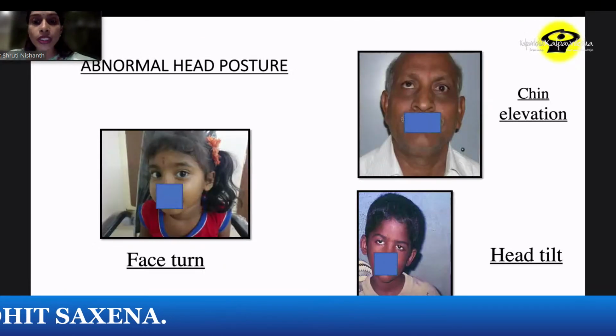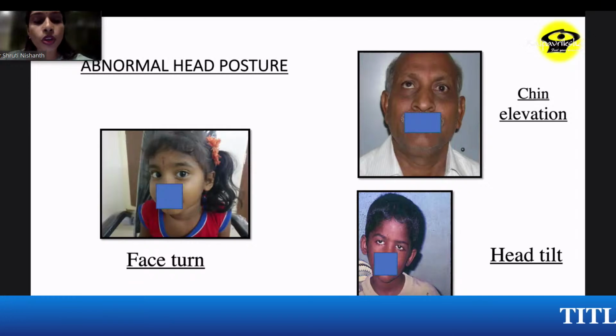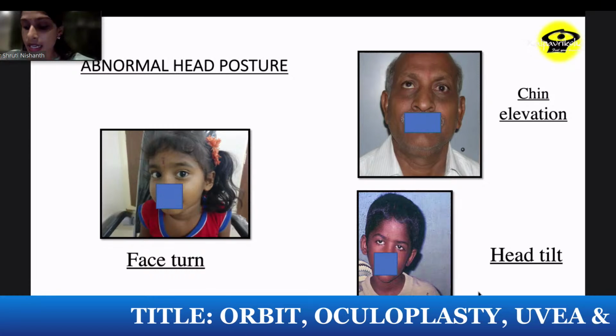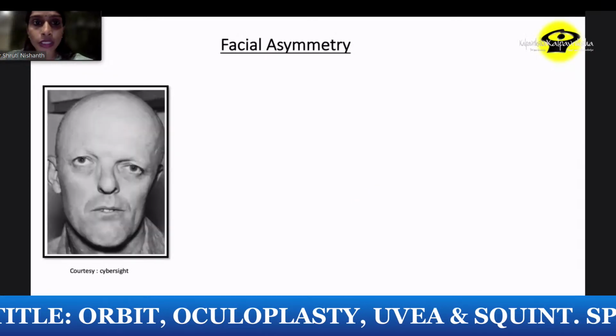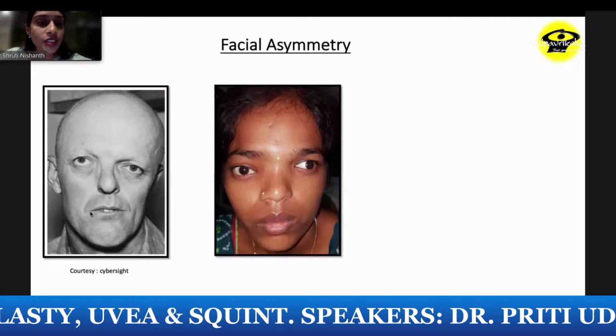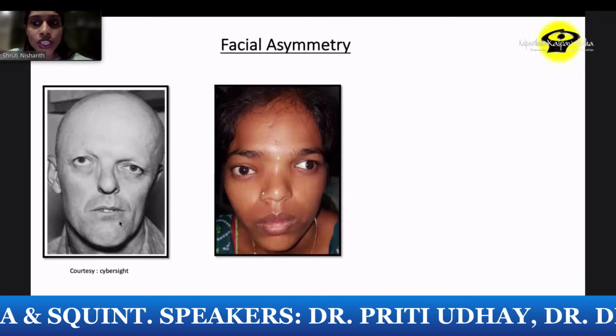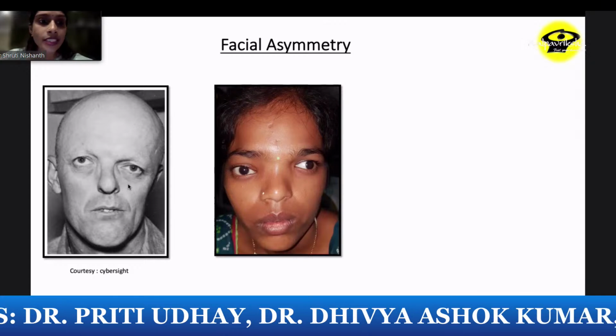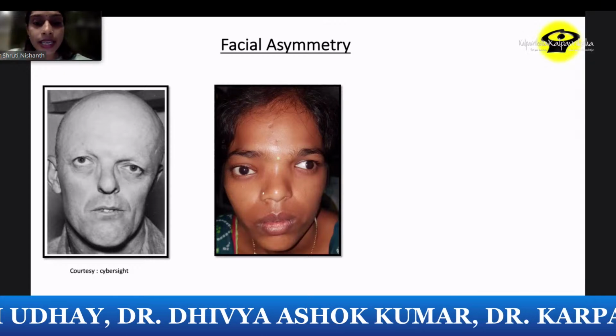Now, moving on to clinical inspection. As the patient walks in, we need to take a note of how the patient walks in, whether they have a head posture that we need to look out for. For example, face turns, chin lifts, head tilts, these have to be noted very carefully. Look for facial asymmetry. This is a superior oblique palsy, which is a congenital lesion, where because of the constant, chronic head tilt, you see that one side is compressed and the other side is expanded.